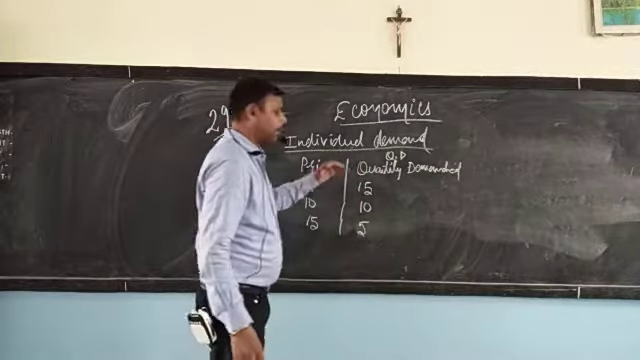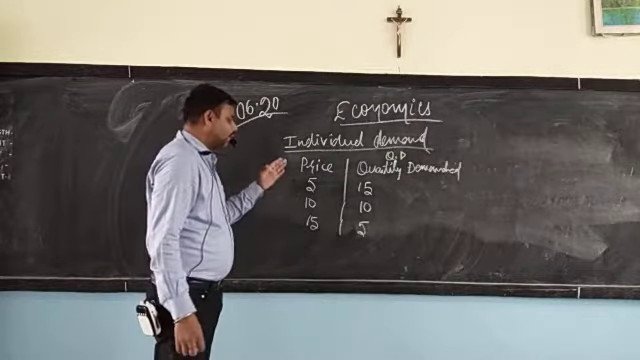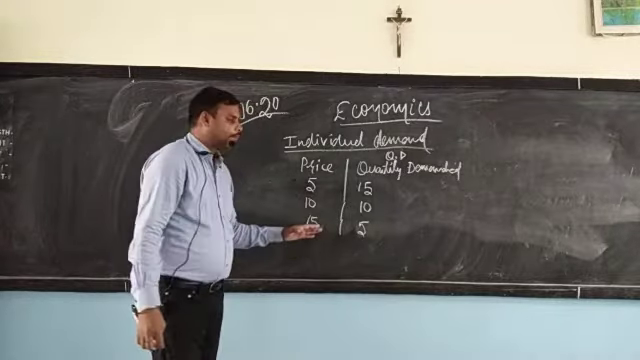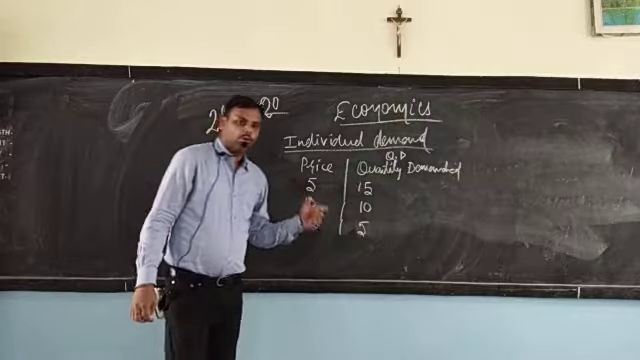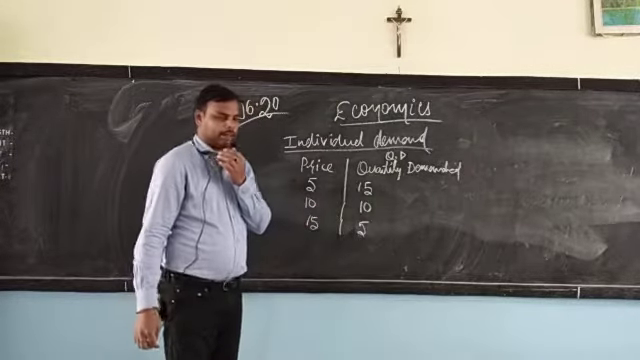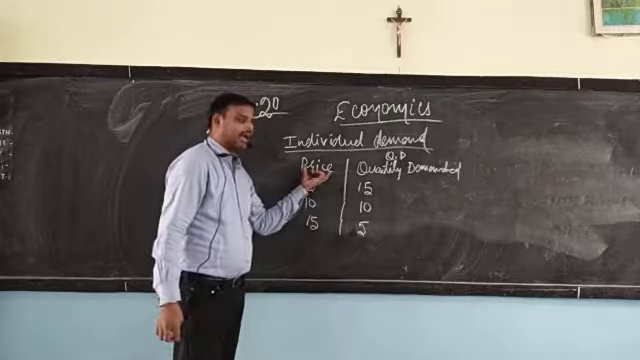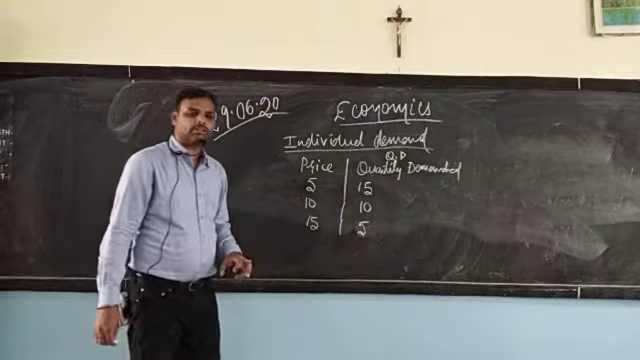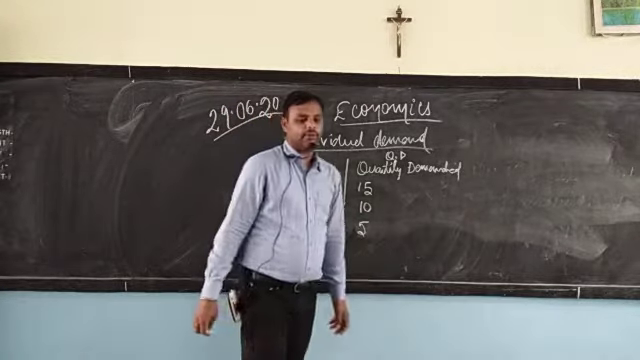Now we can see on a graphical basis that whenever the price of the commodity increases, it reduces the quantity demanded. So this proves that there is an inverse or opposite relationship between price and quantity demanded. Graphically we will draw this.